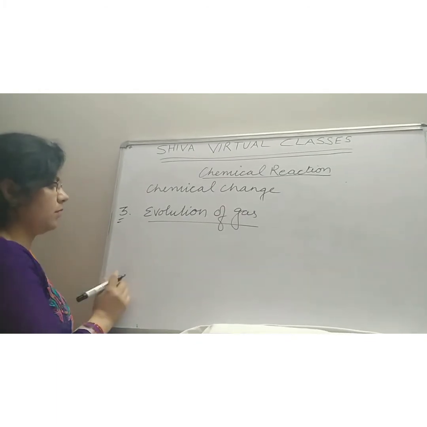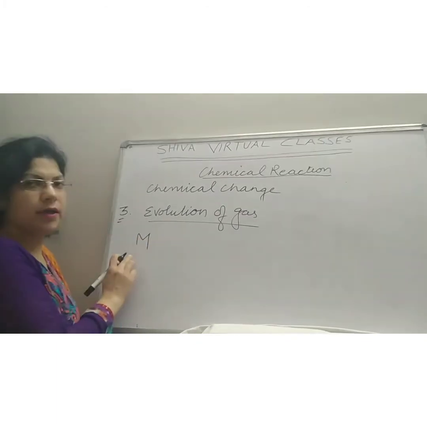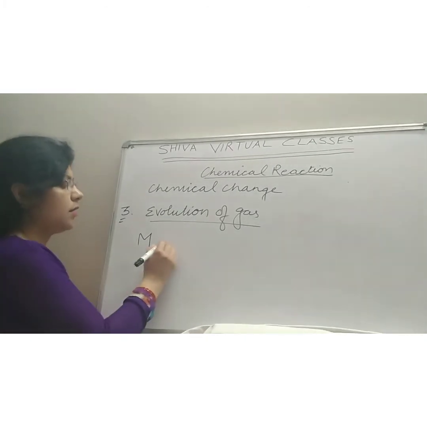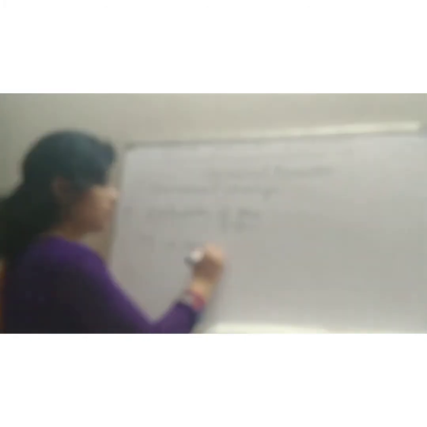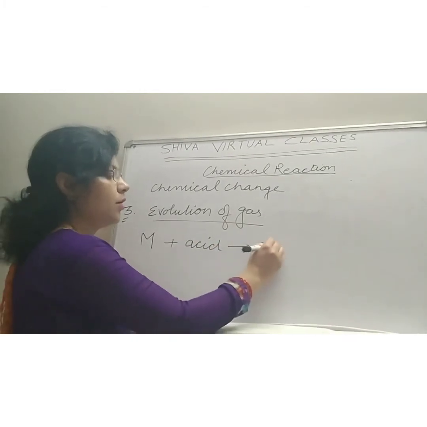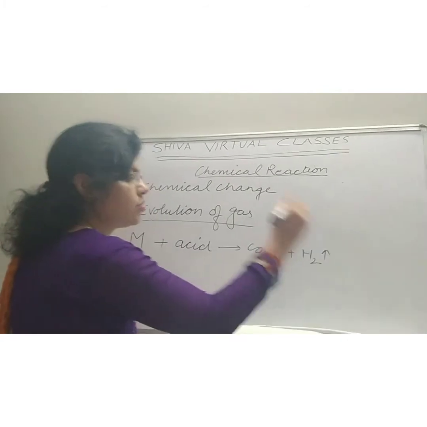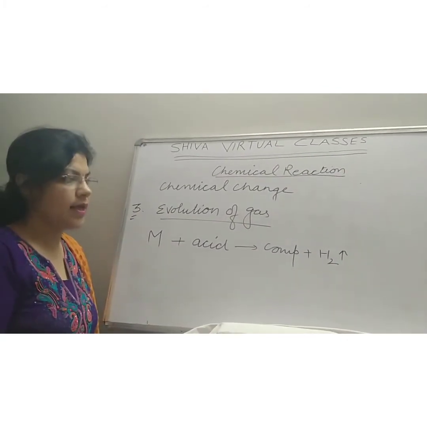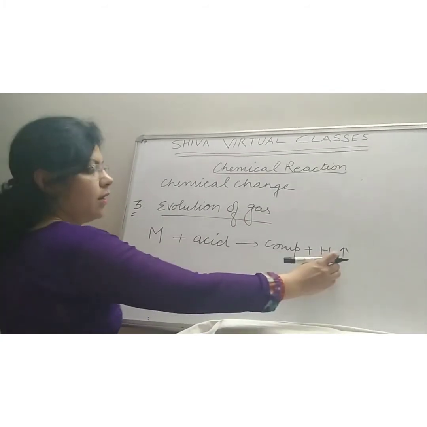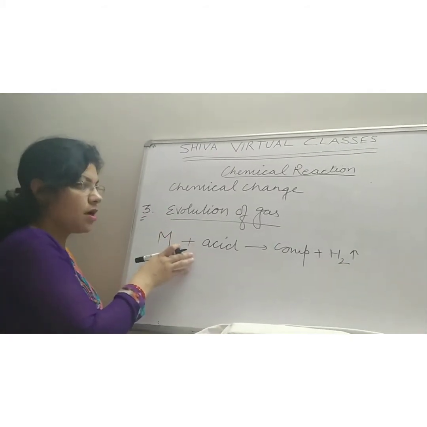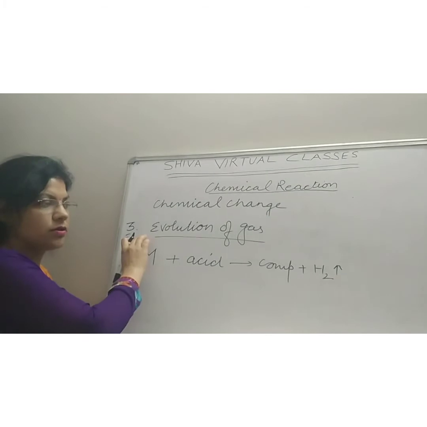For example, any metal, the metal may be iron, zinc, aluminium, when it reacts with acid, it forms a new compound along with the release of hydrogen gas. This evolution of gas shows that the substance undergoes chemical change.